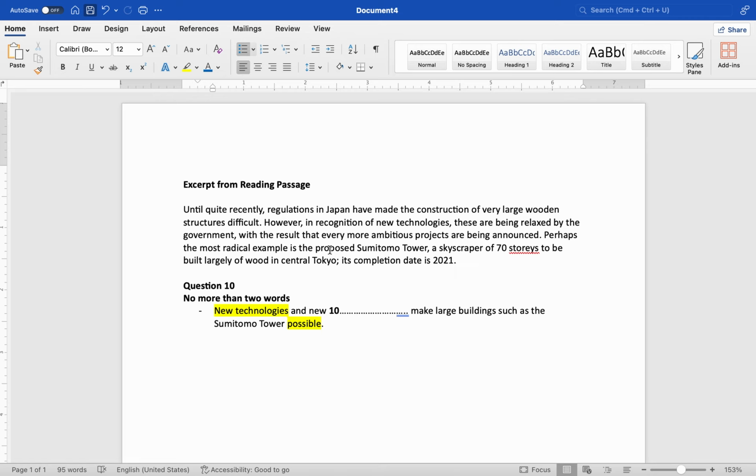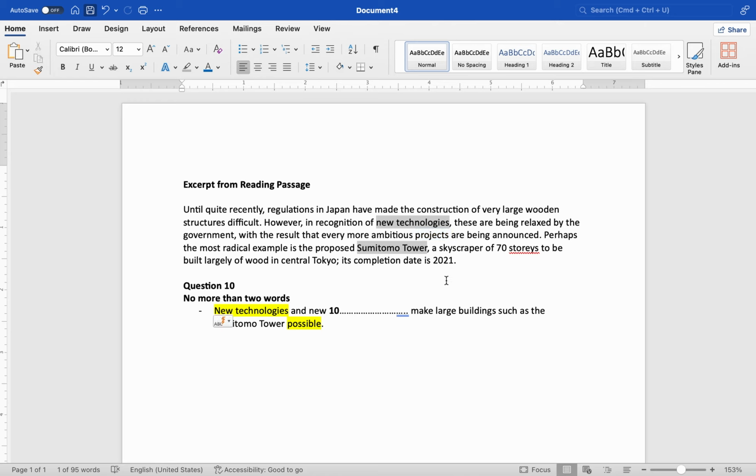Now, most of you might just go directly to this sentence because of the keyword summit or tower, or some people went a little bit before because of the technologies. I understand why you might decide to look there, but do you think the answer is there? These keywords are not as helpful, actually. They can tell you where to read around, but they don't tell you where exactly to read. So that's why you have to read around anyway to determine what the answer is. I know some people chose the word government. Some people chose the word skyscraper or ambitious or just projects. Do you think these are the answers?